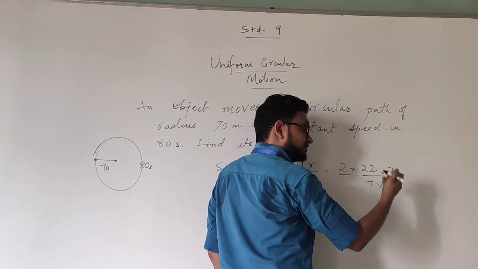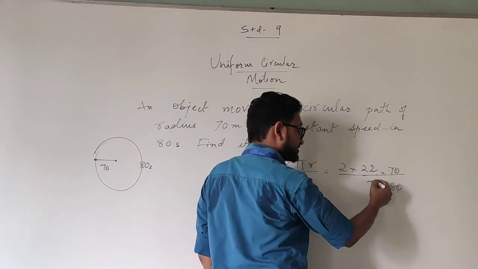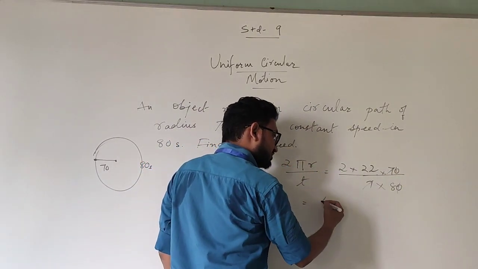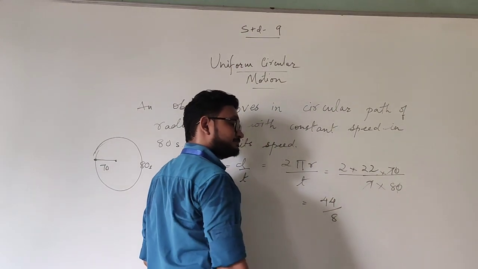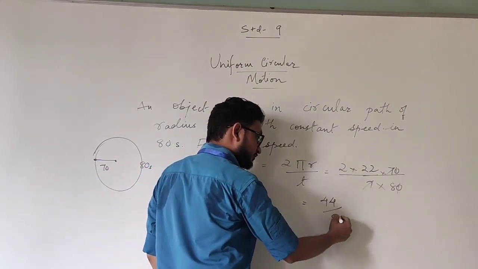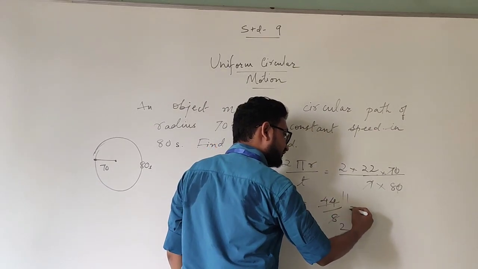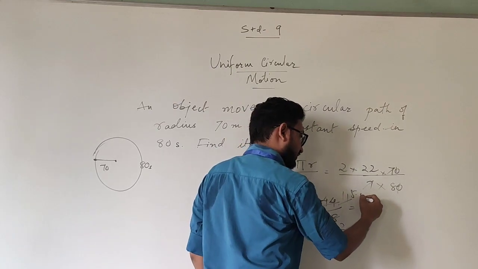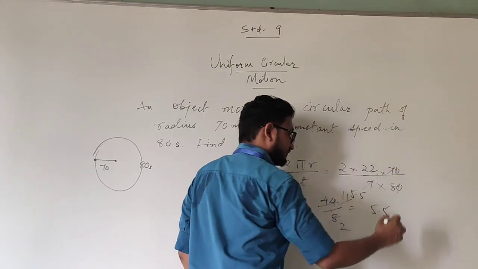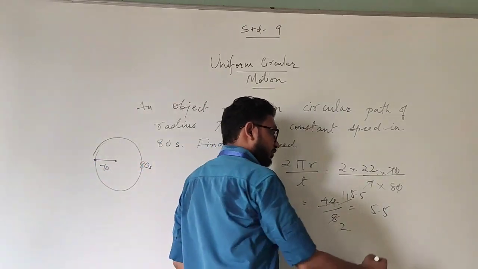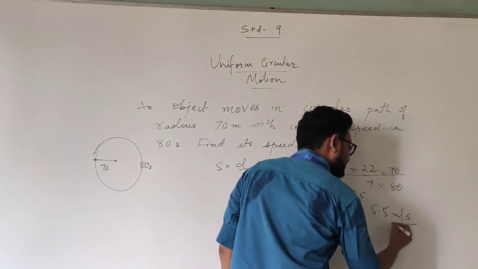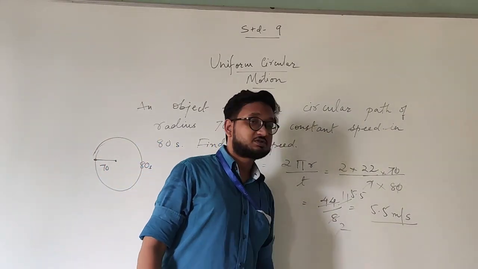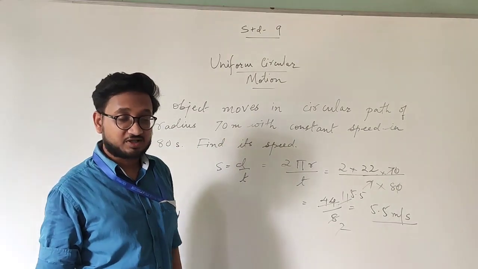Now because they all are multiplication, zeros are cancelled, 7. Solving this, you get 22 into 2 will become 44 upon 8. You can take the table of 4: 4 2s are 8, 4 11s are 44, 2 5s are 10, and 1 is remaining. Answer is 5.5. This is your answer, 5.5 meters per second. Don't forget the unit, okay? Never forget the unit, you will lose your marks for not writing the unit properly.